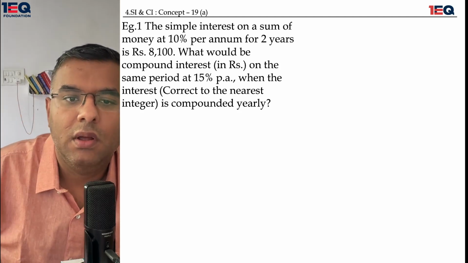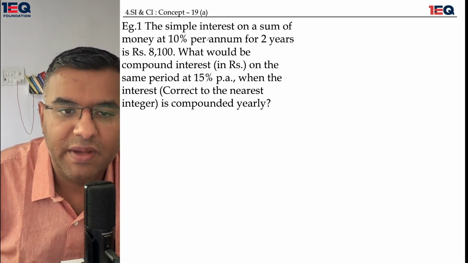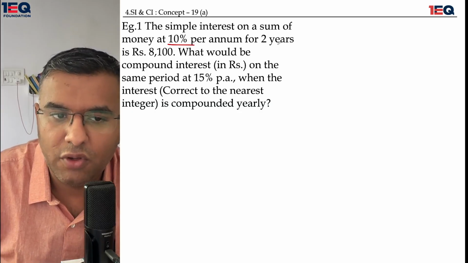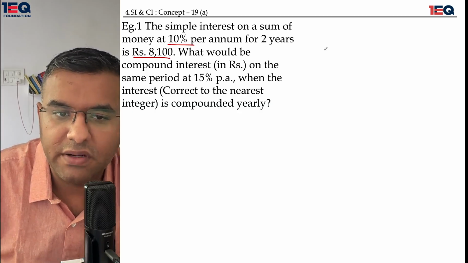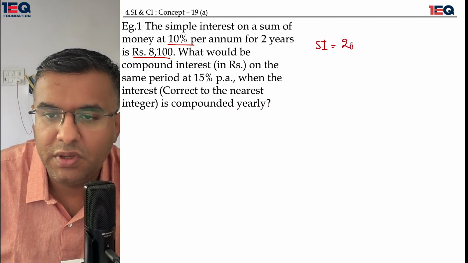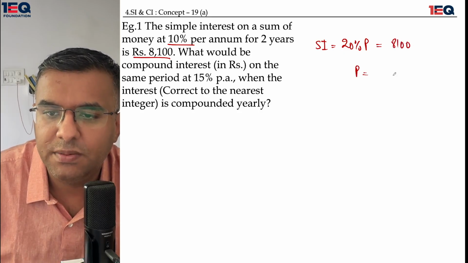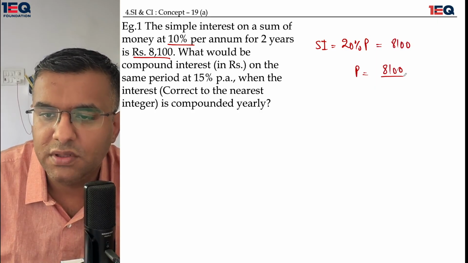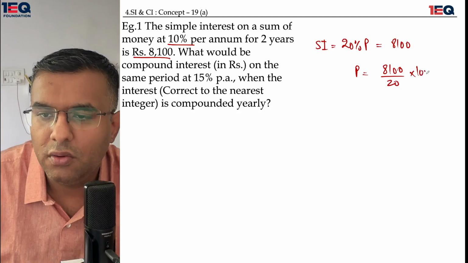The simple interest on a sum of money at 10% per annum for 2 years is 8100. That means the simple interest we are talking about, for 10% per annum for 2 years, means 20% of the principal is equal to 8100. The principal is going to be 8100 upon 20 into 100.